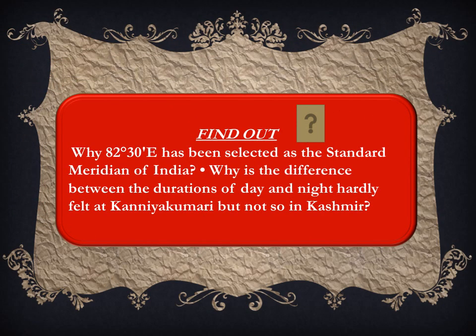Now find out why 82 degree 30 minutes east has been selected as the standard meridian of India, and why the difference between the duration of day and night is hardly felt at Kanyakumari but not so in Kashmir.